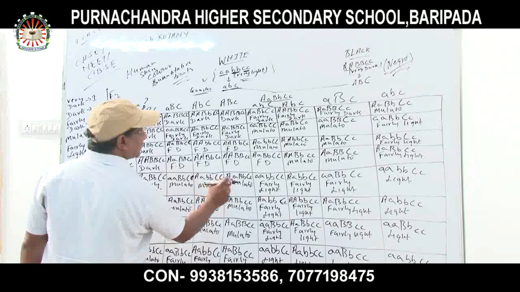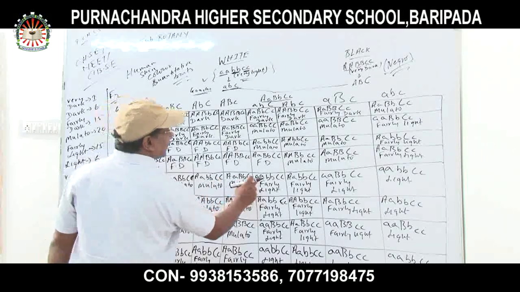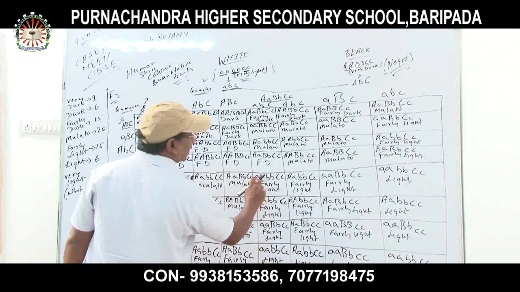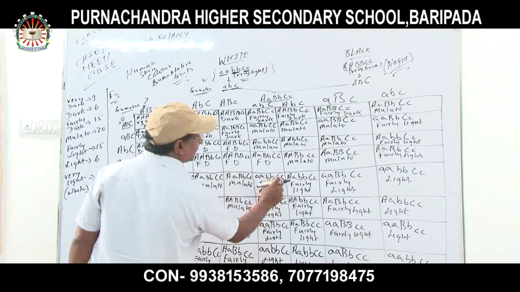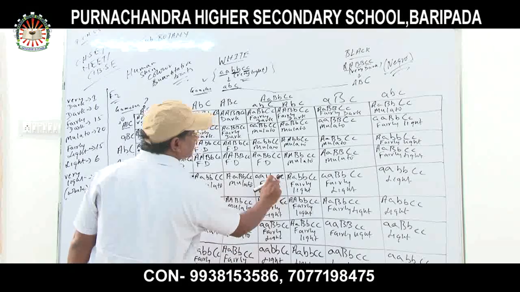Three dominant genes are there. Again, capital A, capital B, and capital C, mulatto. Fairly light. And why is it fairly light? Because small a, how many recessive genes are there? Two small a, two small b, and one small c. That is what a fairly light. Only one dominant gene is there, that is capital C.